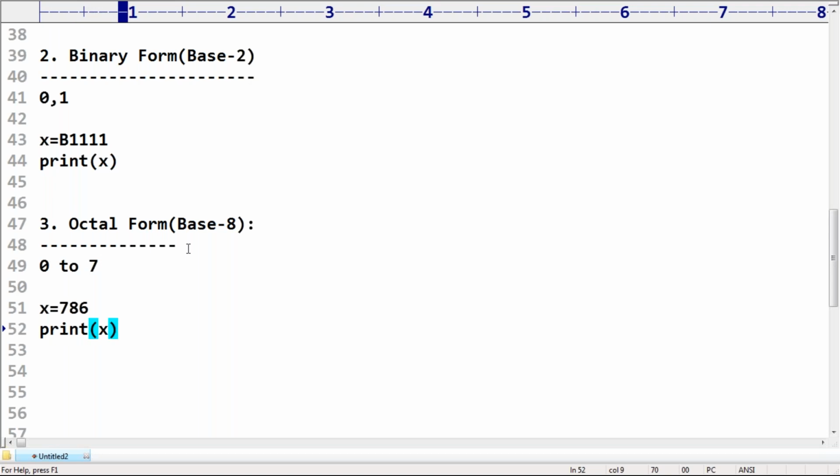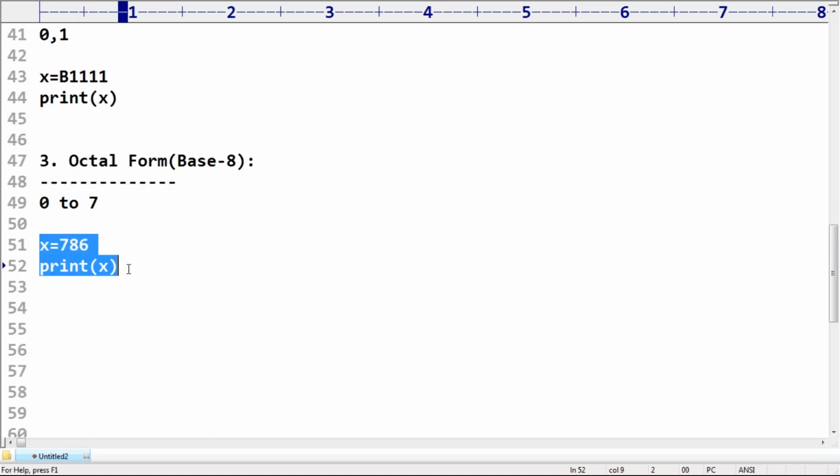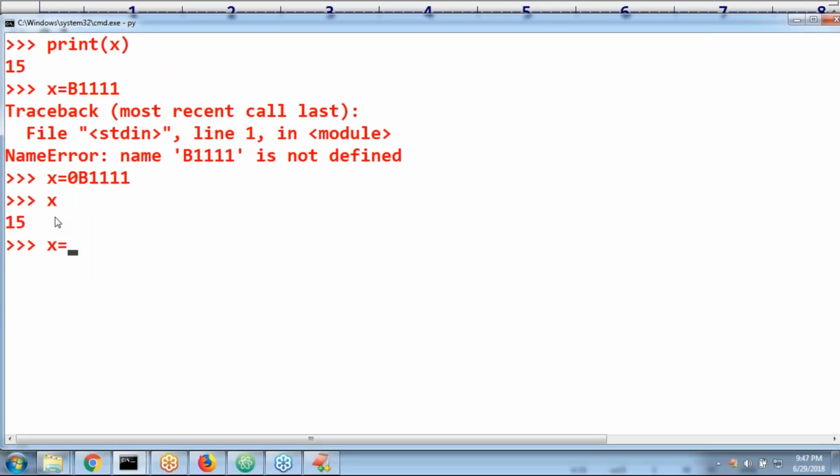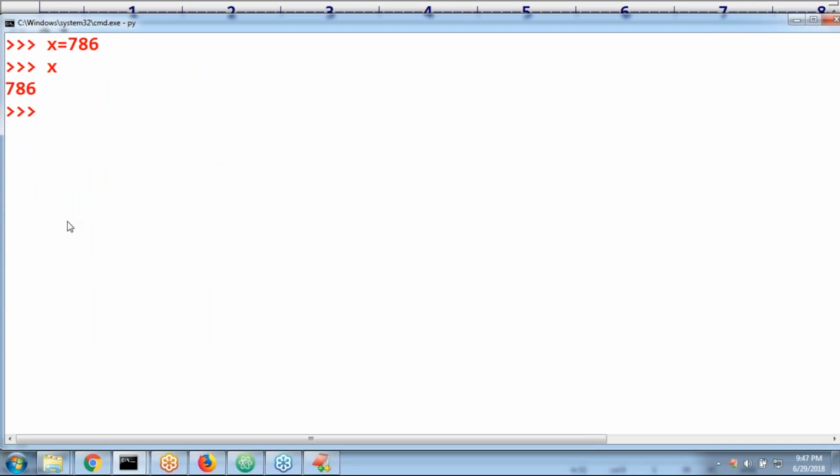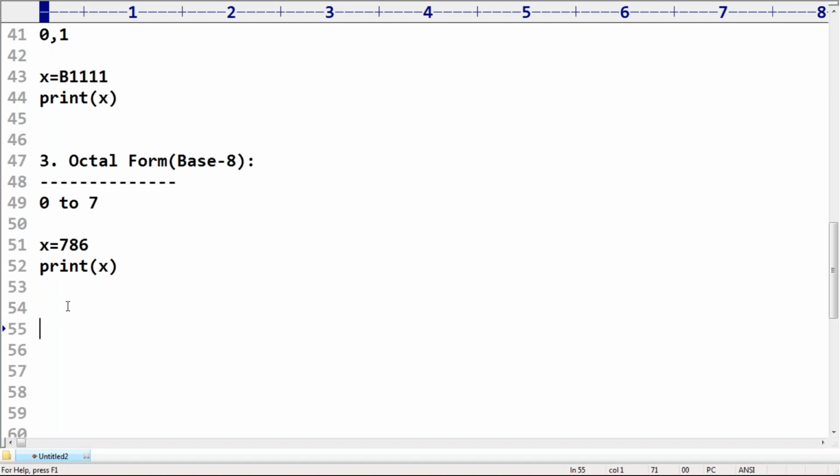786, because it is treated as a decimal only. So x = 786, print of x is nothing but 786 by default. Now I have to consider this one as octal. Don't consider this one as decimal. Can you please consider this one as octal? What do we have to take? The number should be prefixed with 0 small o or 0 capital O.